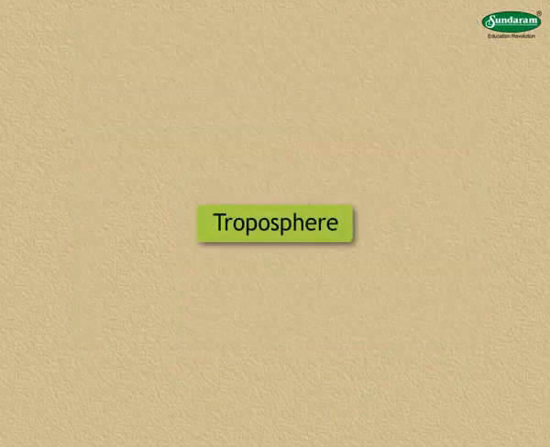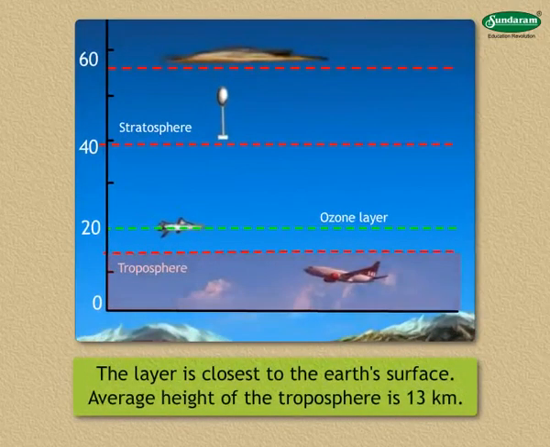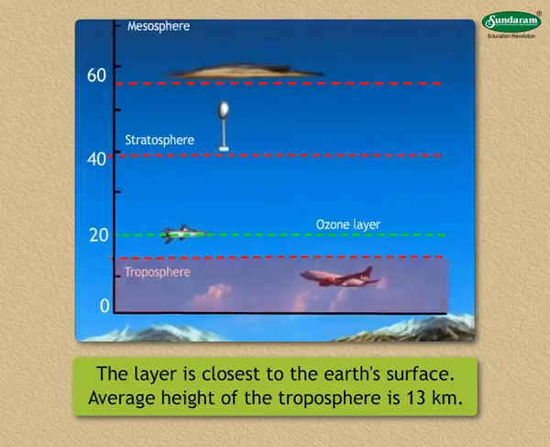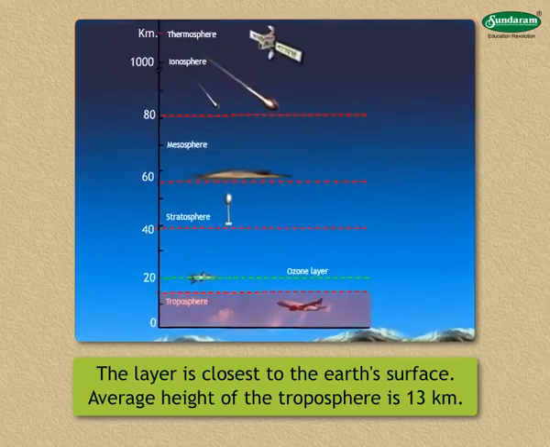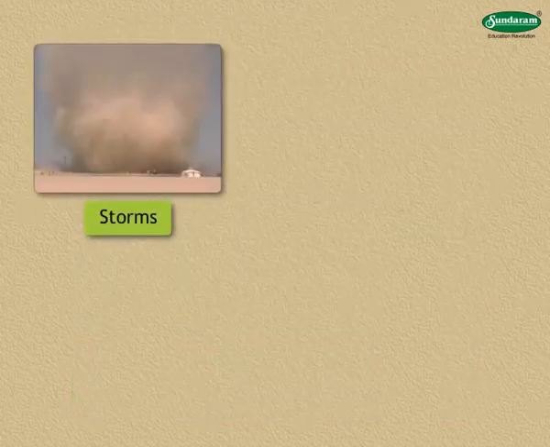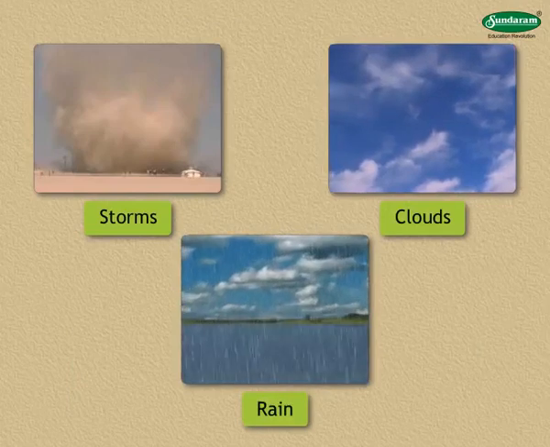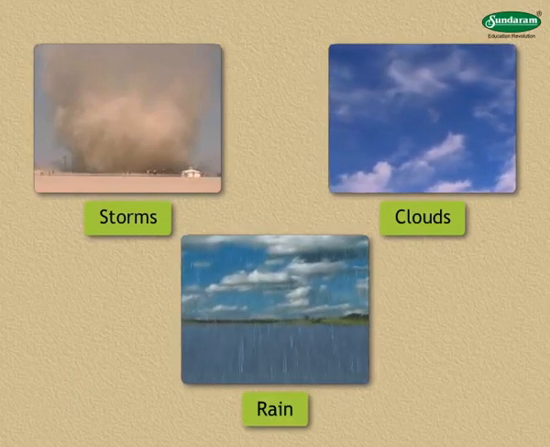1. Troposphere. The layer which is closest to the Earth's surface is called the troposphere. Average height of the troposphere is 13 kilometers. In this layer, the temperature decreases as the height increases. Storms, clouds and rain are all formed in this layer.